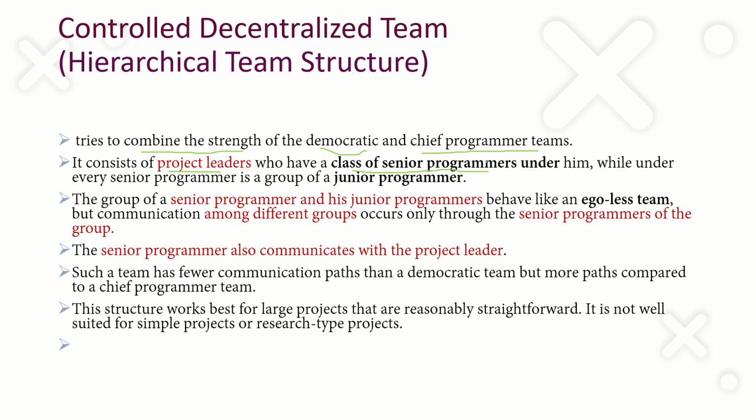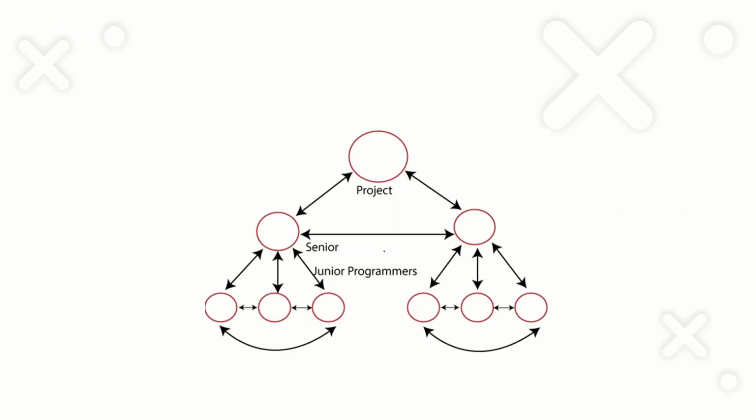Under every senior programmer there will be a set of junior programmers. So this is the structure of a team. The senior programmers will communicate with the project leader. So there will be a hierarchy like this.